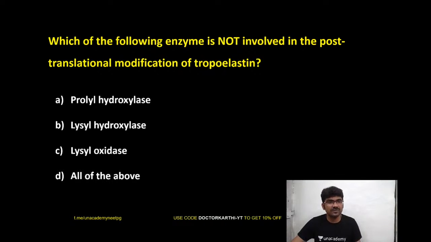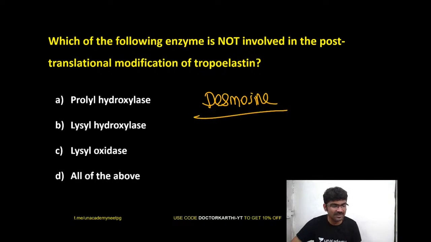So answer this. Which of the following enzymes is not involved in the post-translational modification of tropoelastin? Okay, so what about others? Nitish, answer. Okay. In elastin, you have desmosine linkage. You know this, right? There is no confusion in this. How did we get the desmosine linkage?